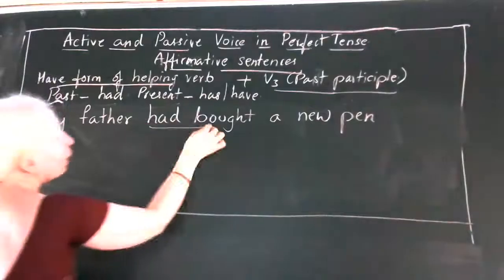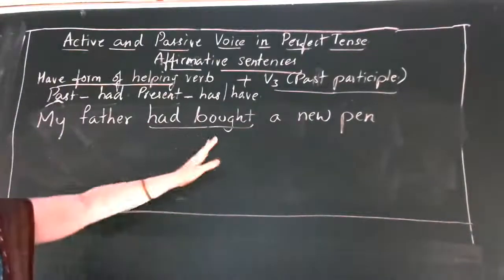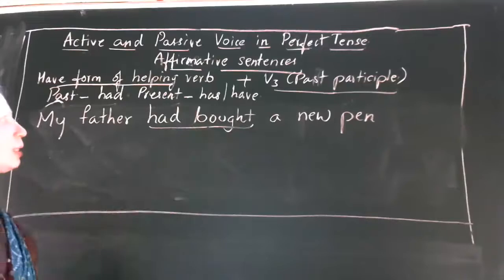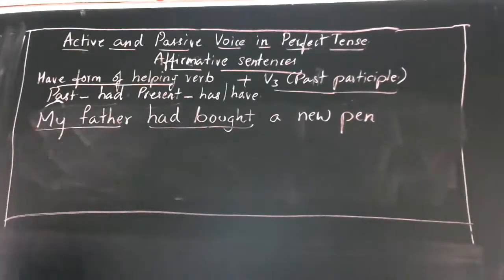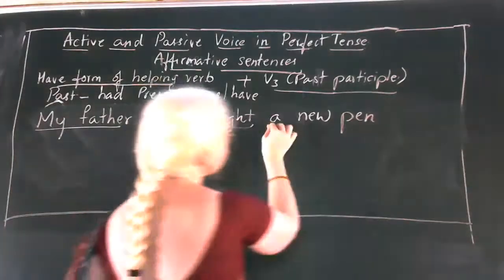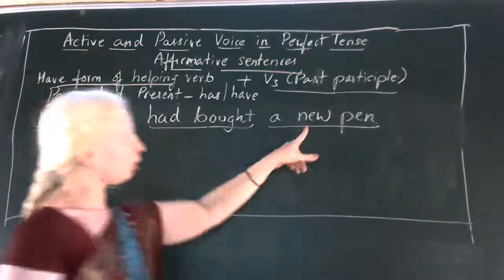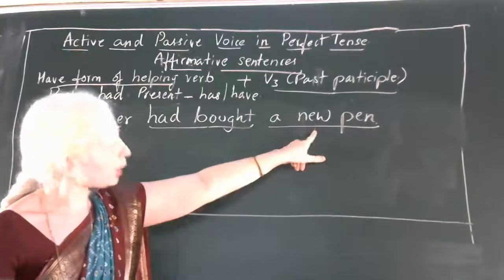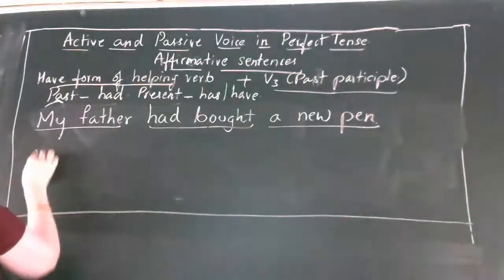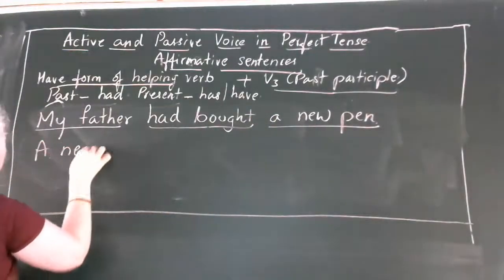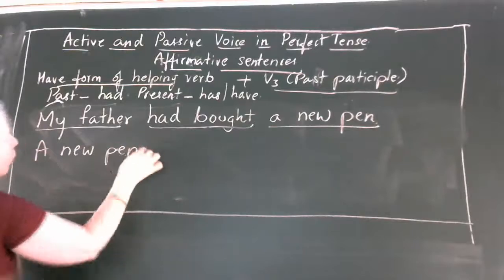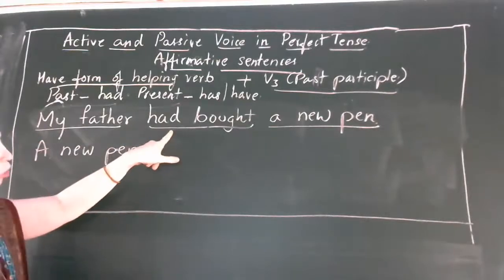See, had bought. So now this sentence is in past perfect tense. My father is the subject. A new pen is the object. So in passive voice, the object will become the subject. That is why, a new pen.